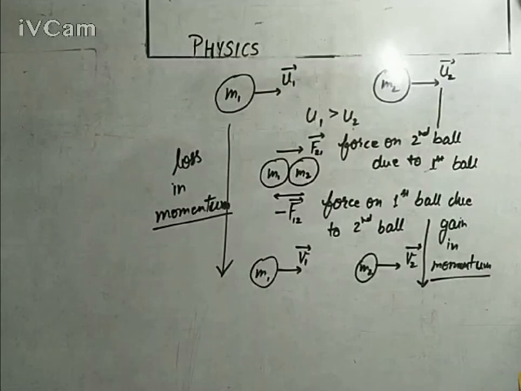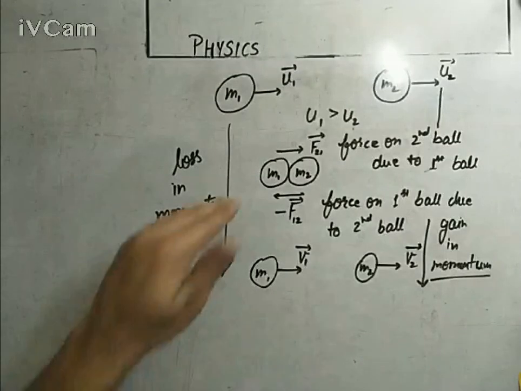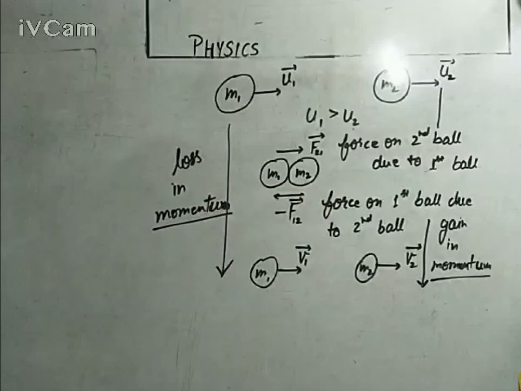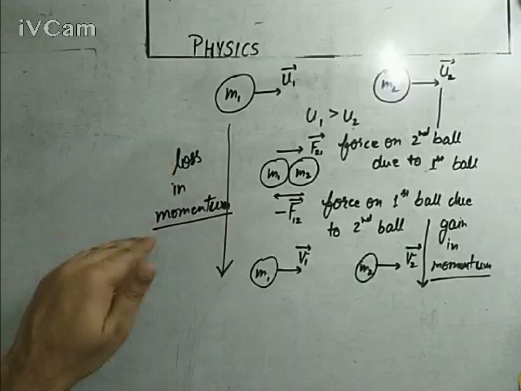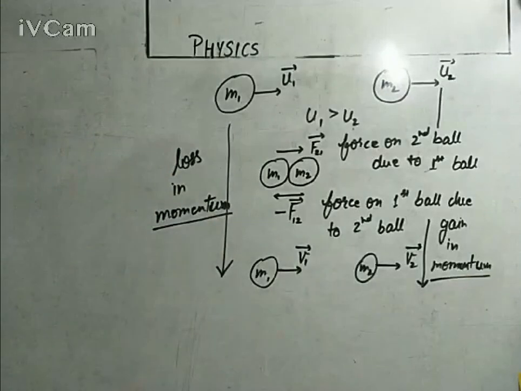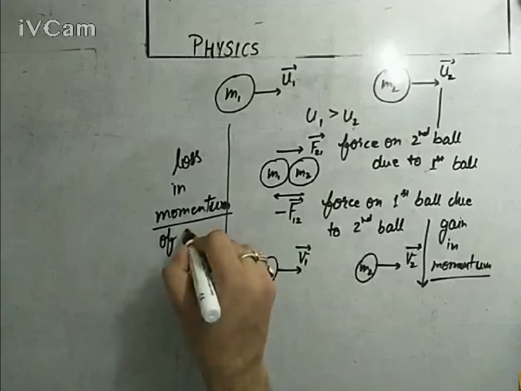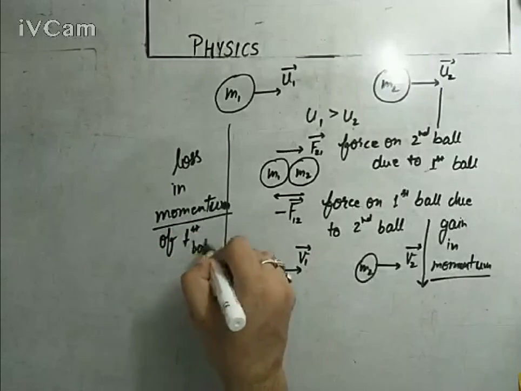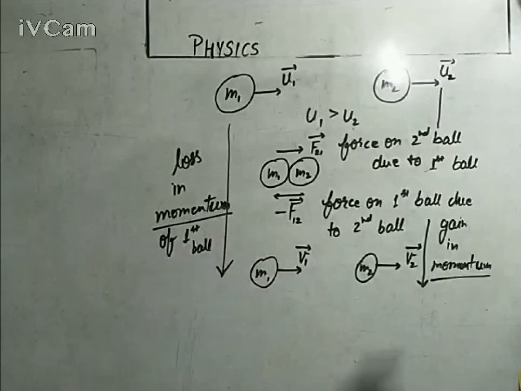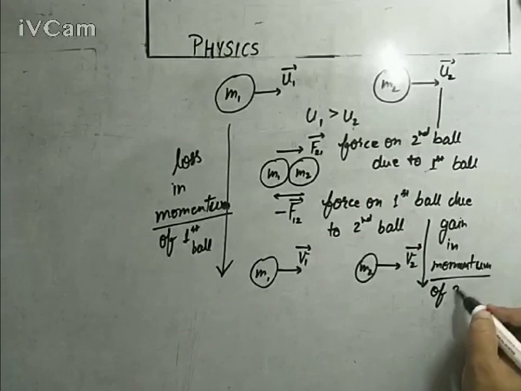If there is no other component in this collision sequence, then definitely the loss in momentum of the first ball will be the same as the gain in momentum of the second ball.